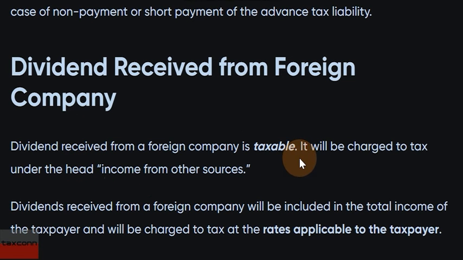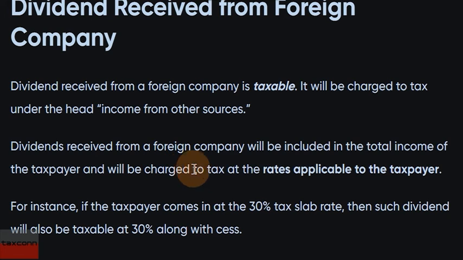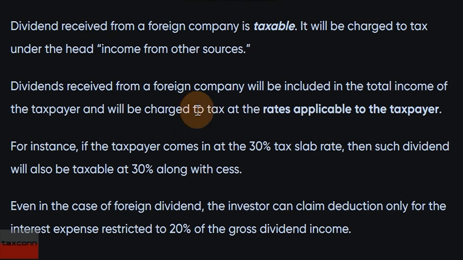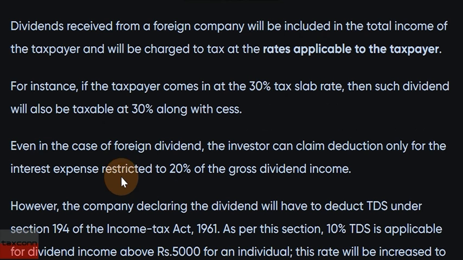Dividend from a foreign company is also taxable. It is included in the total income of the taxpayer under the head IOS, and it is charged according to the slab rates. If you come in the 30% slab rate, you will have to pay 30% tax on the dividend along with cess. And 20% interest deduction is also available for dividend received from a foreign company.